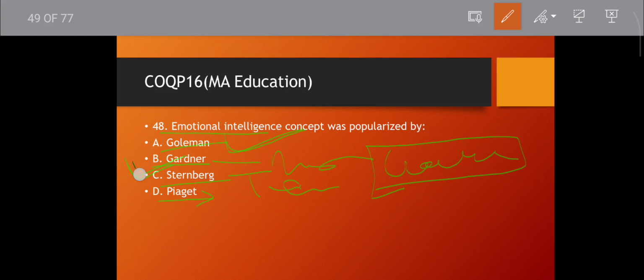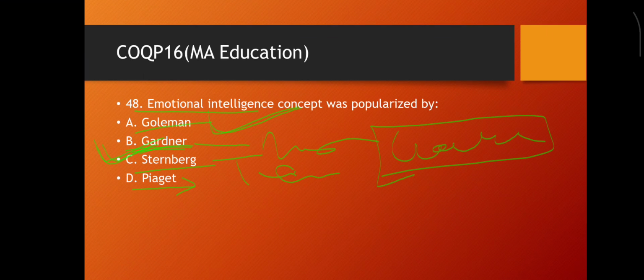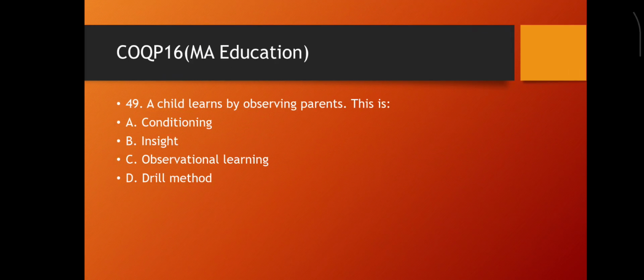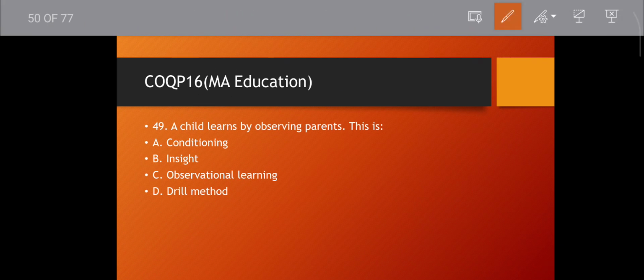Obviously the correct answer here is Goleman. If Goleman is available, you have to go with Goleman. Goleman is the correct answer. If there is no Goleman in the options, then you can go with Gardner. Then move to the next question. Question number 49. If there is no Gardner and no Goleman, then which? The expert should not make questions like these where the exponents are not available. Okay, don't worry.